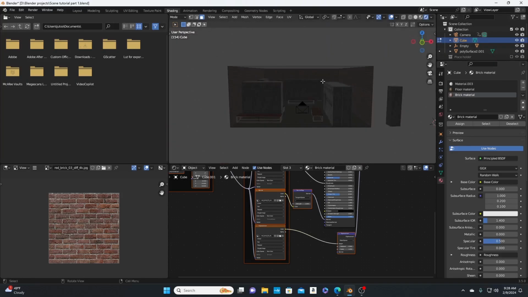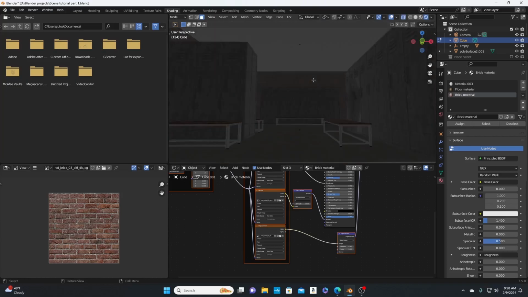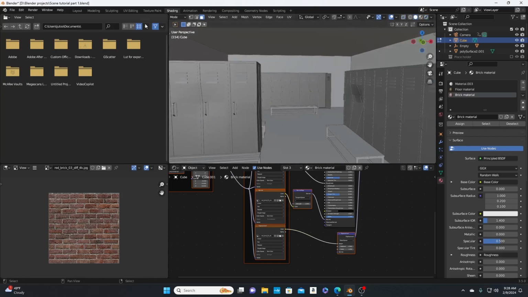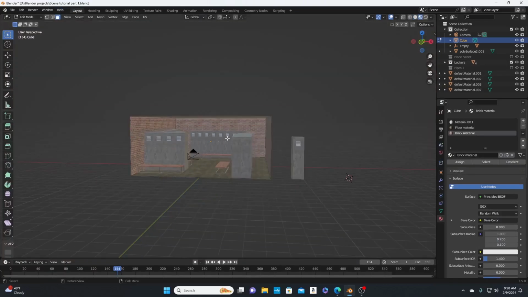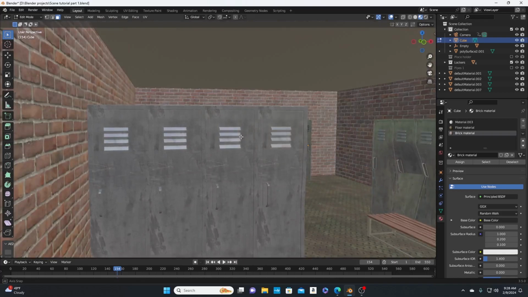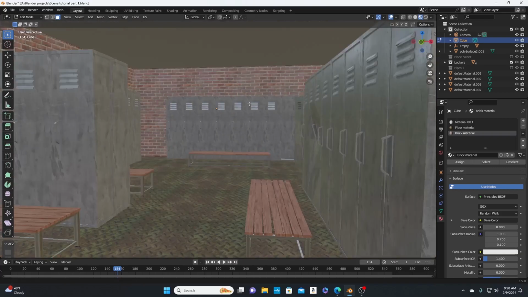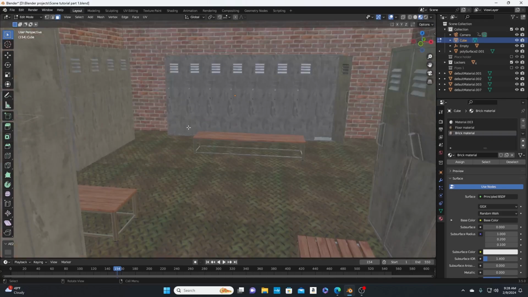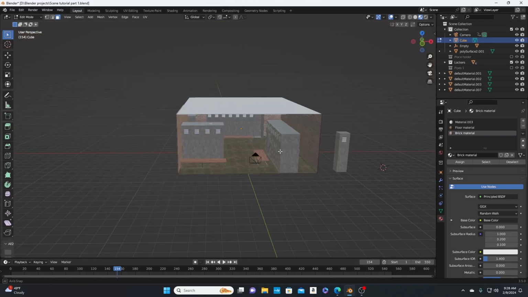Now, let's work on, now we can add pipes. So we got our lockers, right? We got the floor, we got the benches, we got the brick texture.